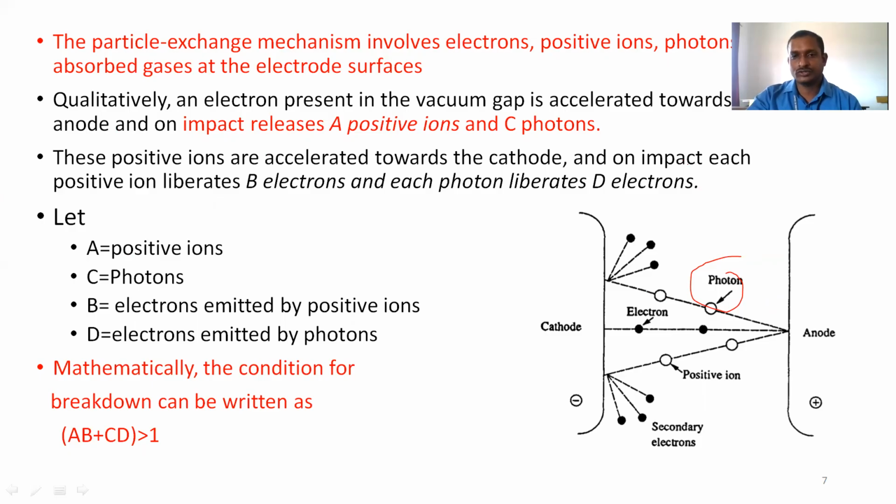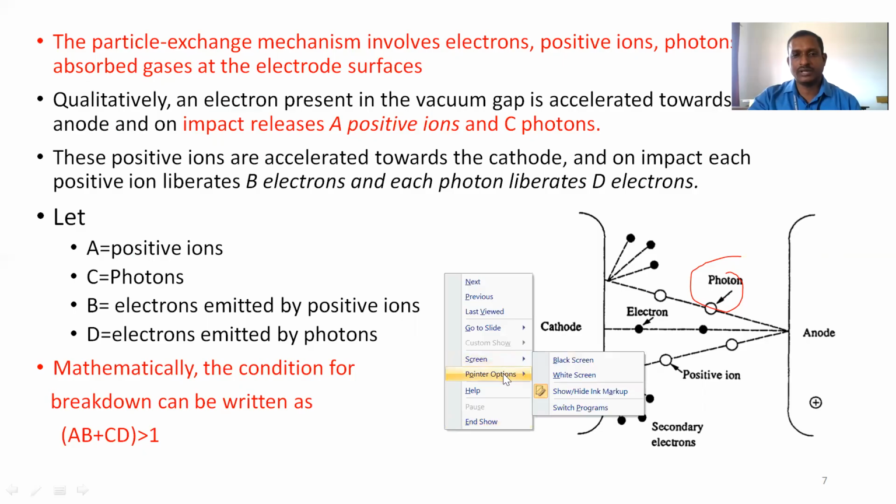The second photon moves towards the first electrode, the cathode. When it strikes the cathode surface, it emits more original electrons. This is the electron emitted by the photon. B is called the electron emitted by positive ions. Similarly, D is called the electron emitted by the photon. The photon produces more electrons, and the positive ions also produce more electrons. These electrons are called secondary electrons.